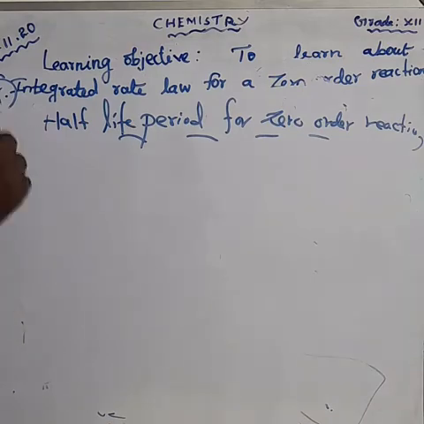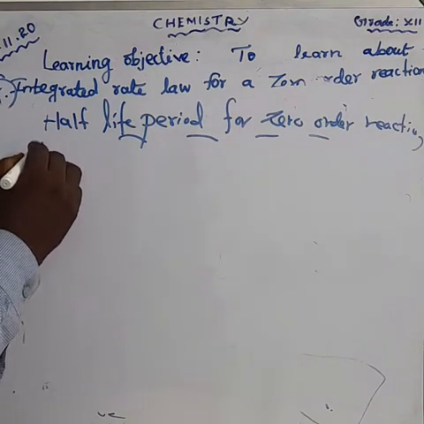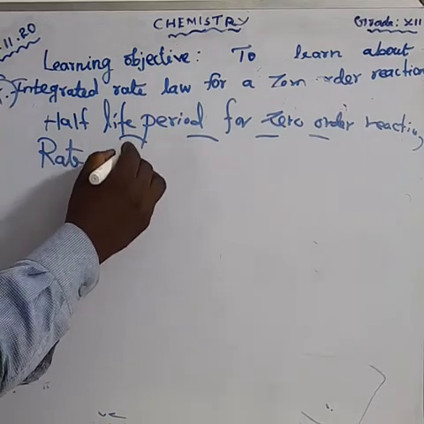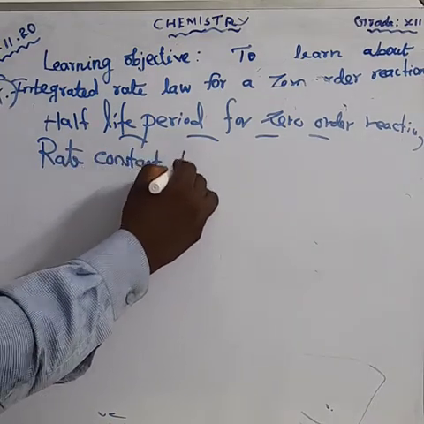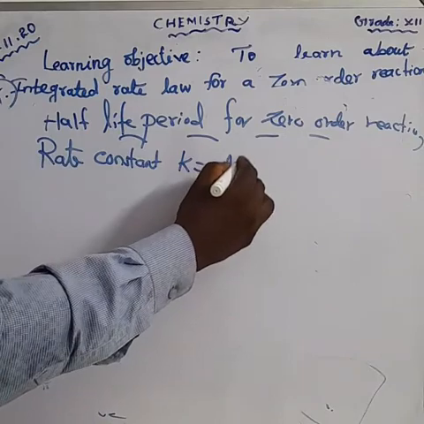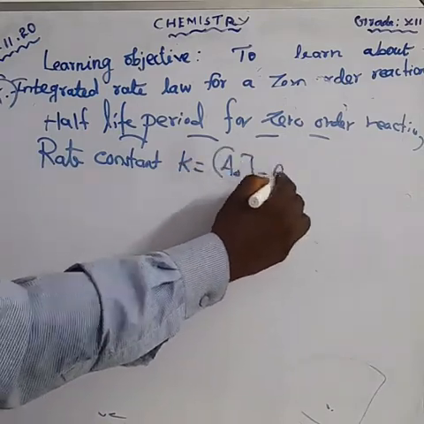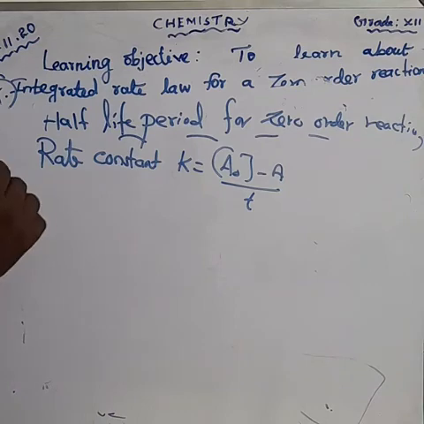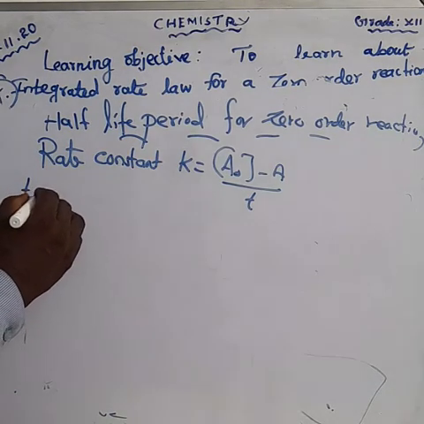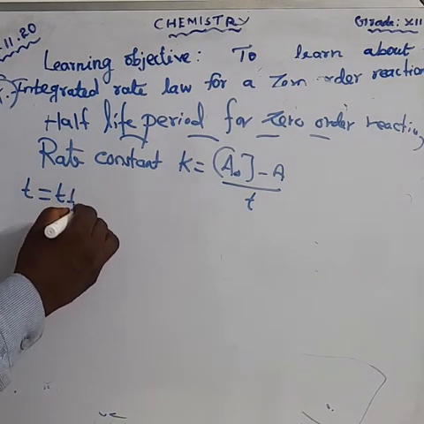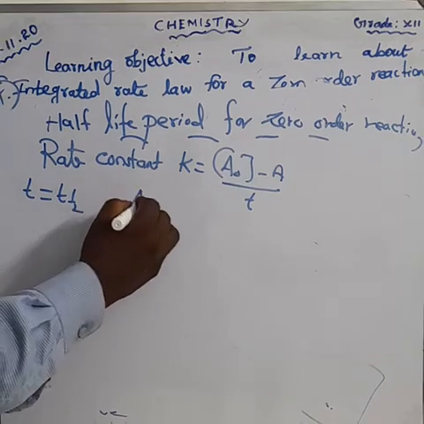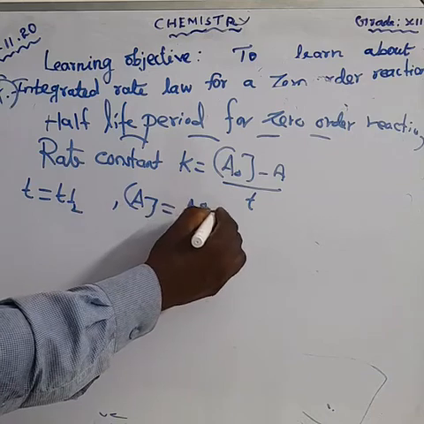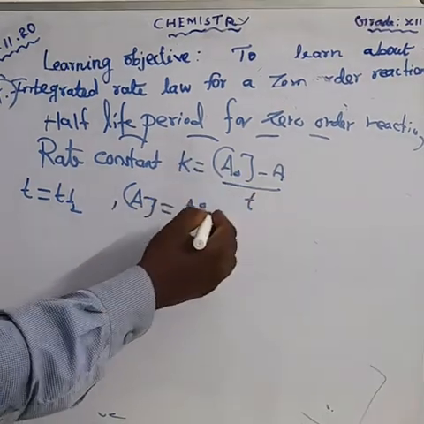First of all, we know that the rate constant K is equal to A naught minus A divided by T. Already we learned. Then the value of T is T half and A is equal to A naught divided by 2.